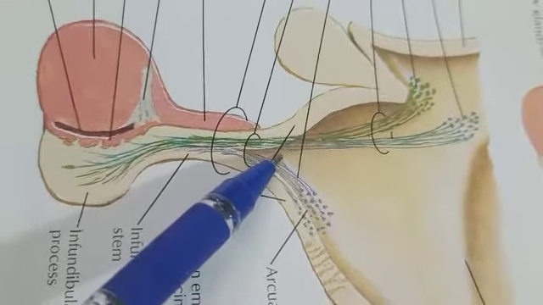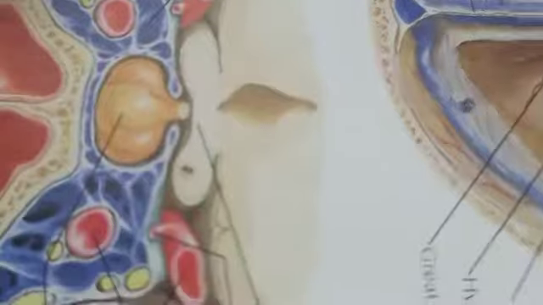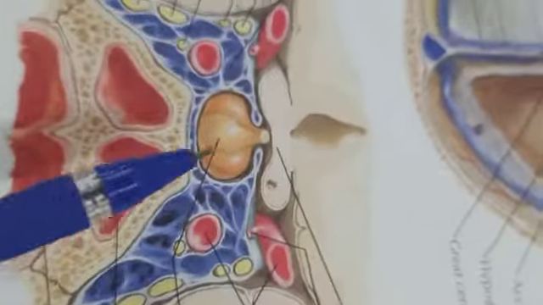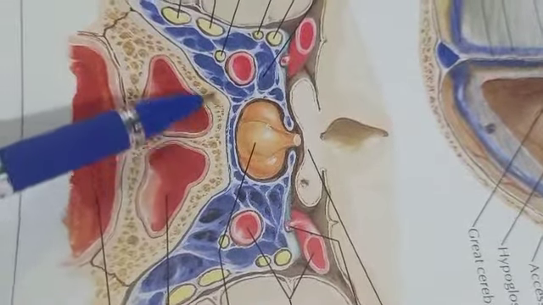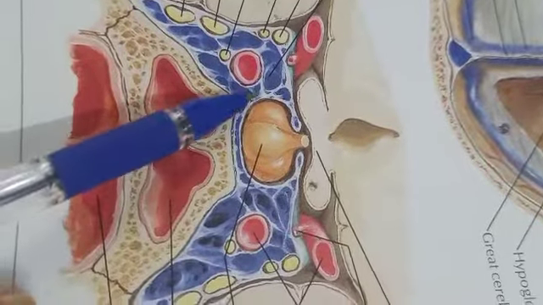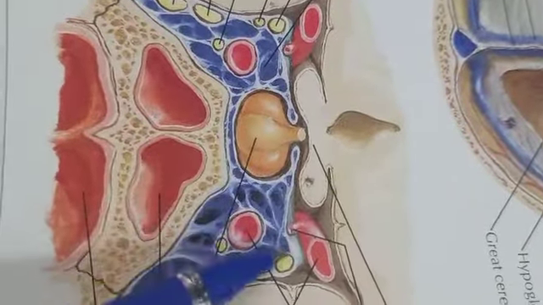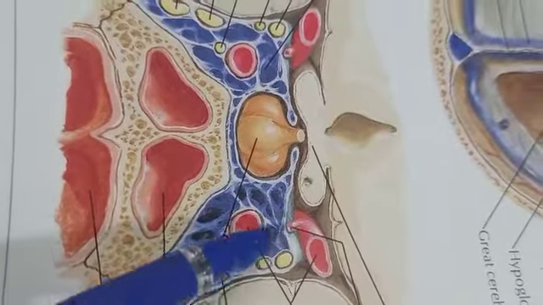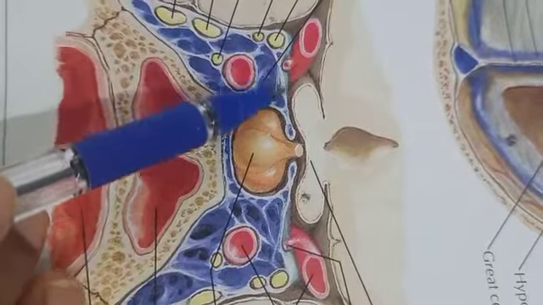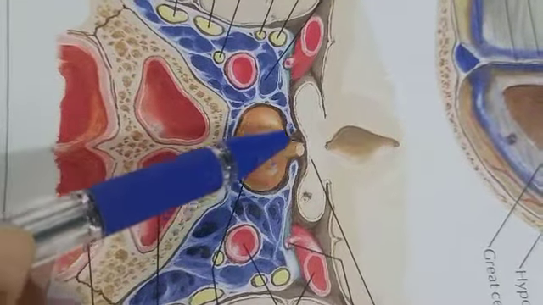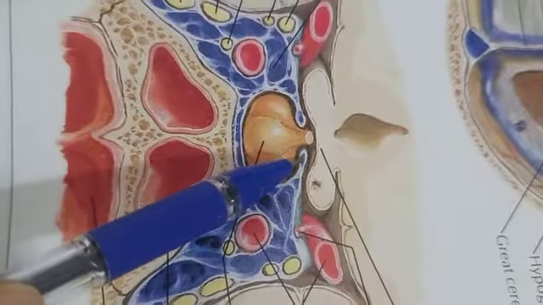Then diaphragma cellae. Diaphragma cellae means, I will show you. So this is the pituitary gland. Here we can see this is our sphenoid bone, the body of the sphenoid. This is the pituitary fossa. Then here we can see the meninges, that is the dura mater of the brain. The dura mater forms a fold here. So this is known as diaphragma cellae. So it is related to diaphragma cellae.